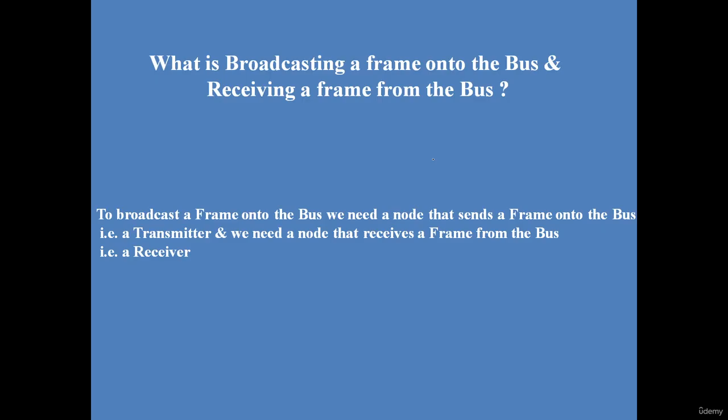Now what is broadcasting a frame onto the bus and receiving a frame from the bus? To broadcast a frame onto the bus, we need a node that sends a frame onto the bus. That is a transmitter node. And to receive a frame from the bus, we need a receiver node. So for broadcasting, we need to have a transmitter to transmit and a receiver to receive that frame.